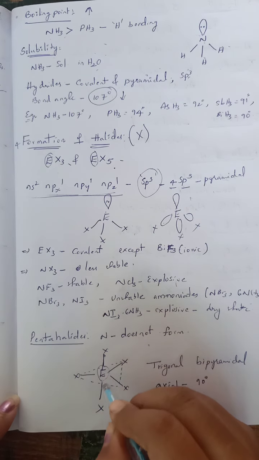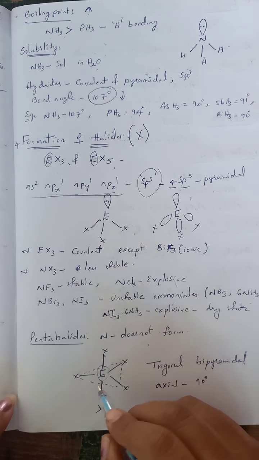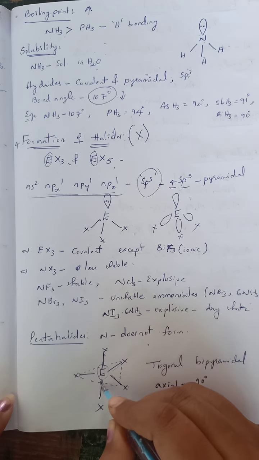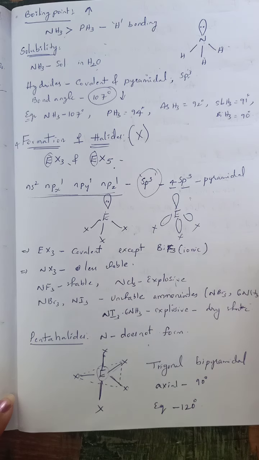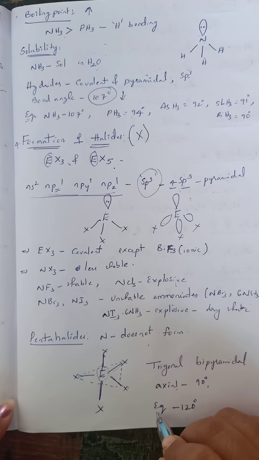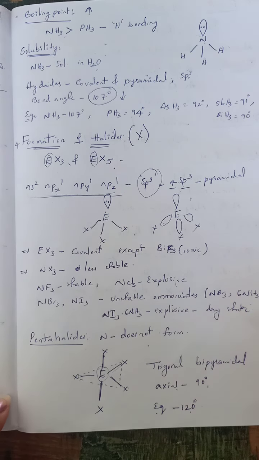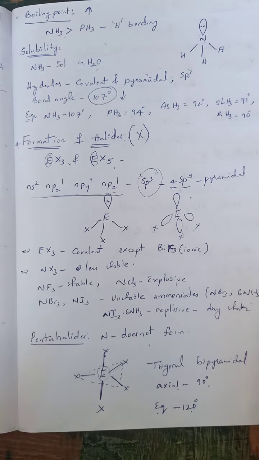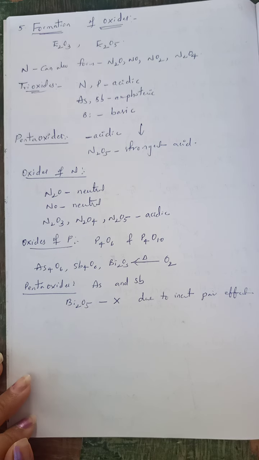These 2 bonds are known as axial bonds, and these 3 are said to be equatorial. The axial bonds make a bond angle of 90 degrees, and the equatorial bonds make a bond angle of 120 degrees. That is about the pentahalides of group 15 elements.